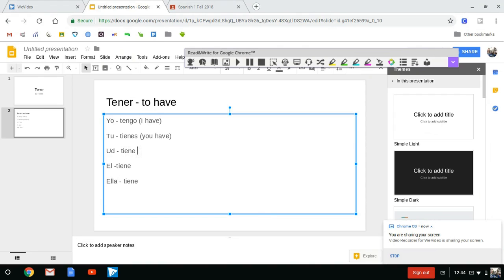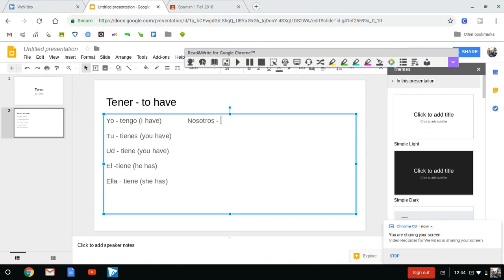And so these would translate as you have, he has, and she has. So those are all the left-hand conjugations. If you will memorize yo is I, tú is you, usted is you, él is he, ella is she, and then tengo, tienes, tiene, then you've got half of the conjugations memorized.